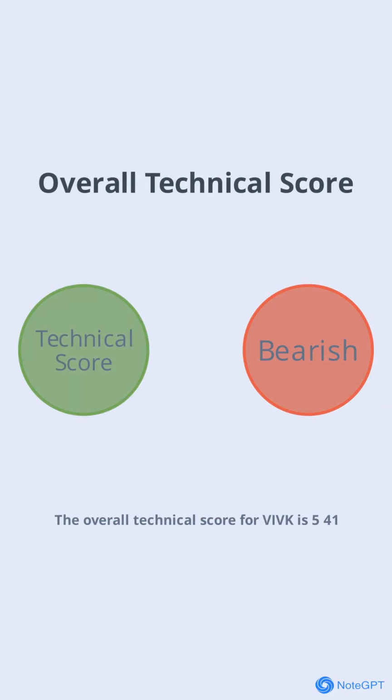The overall technical score for VIVK is 5.41, which is classified as strong bearish. This score reflects the combined impact of all the technical indicators we've discussed so far. It's a clear signal that the stock is in a very weak position from a technical perspective.